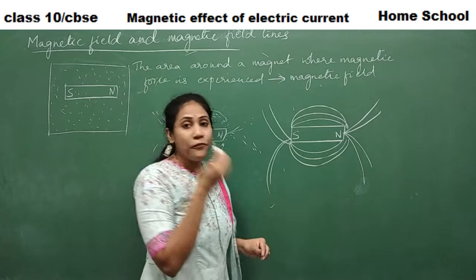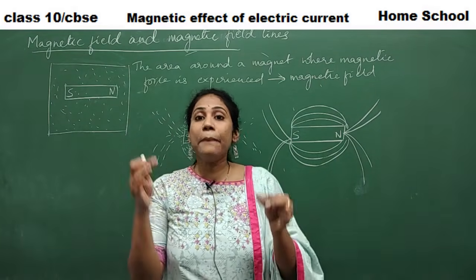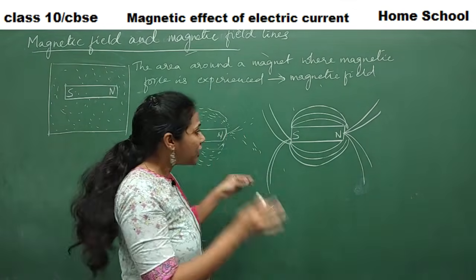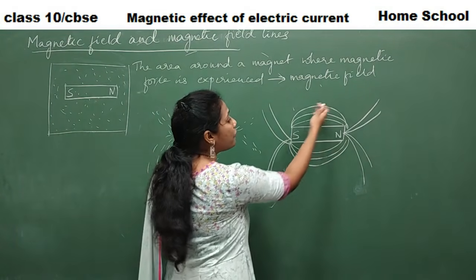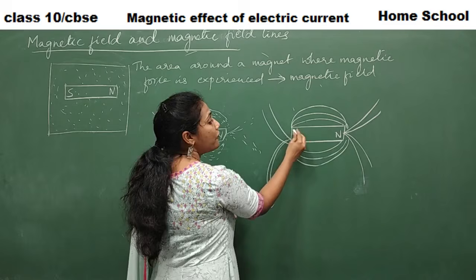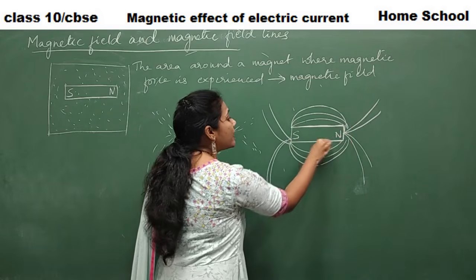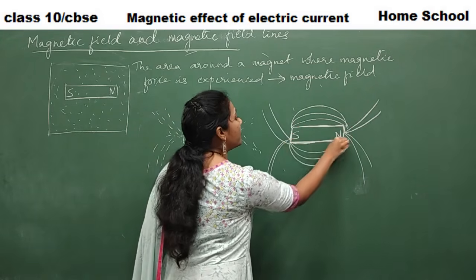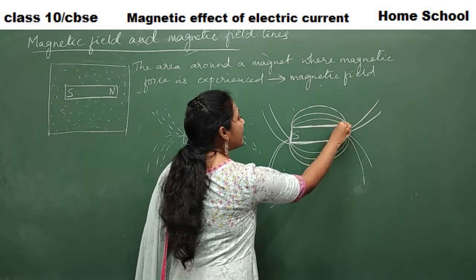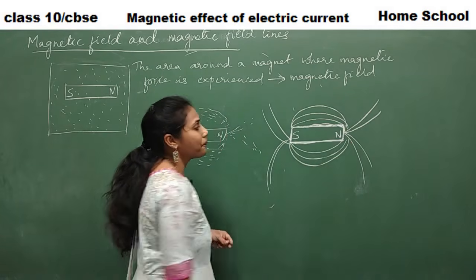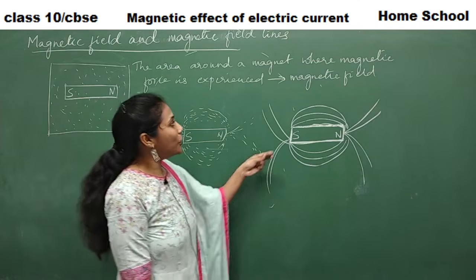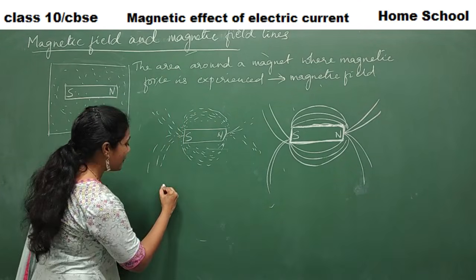So magnetic field lines represent magnetic field. They will actually tell people how much magnetic field or magnetic force is present around this particular magnet. So around the bar magnet, these are the magnetic field lines, guys. Clear, everybody? So what do you mean by magnetic field lines?